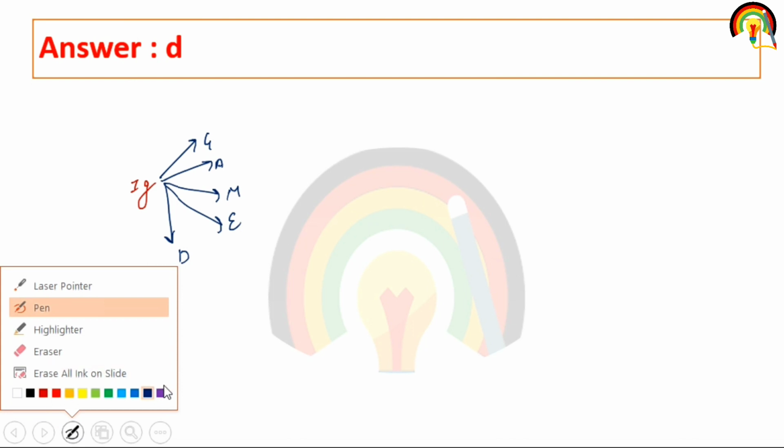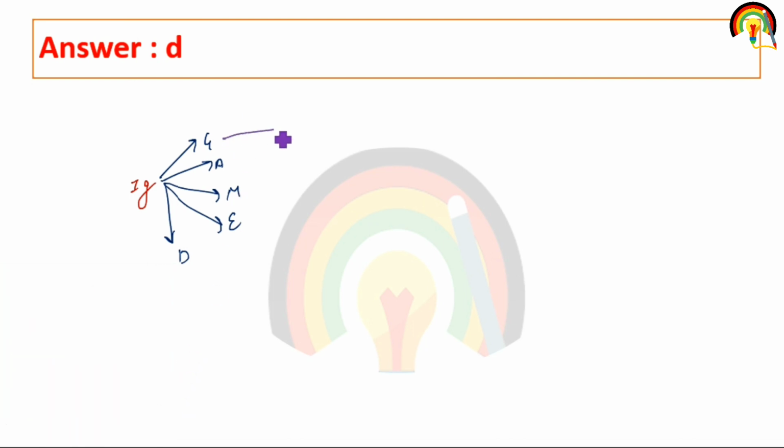Among these immunoglobulins, IgG can cross the placental barrier to the fetus, as well as it is the most abundant class of immunoglobulin.